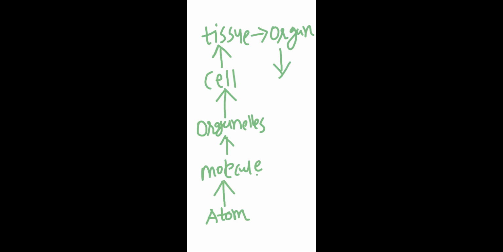When organs start interacting with each other, they form an organ system. And when all the organ systems in humans, in animals, in living organisms, so many systems are there, when all systems interact with each other, we can say organism. Proper term is organism.